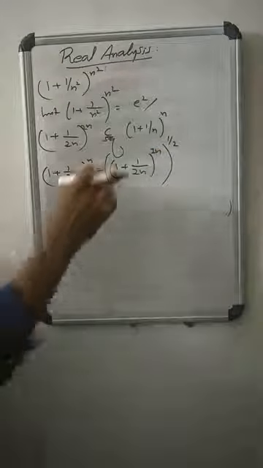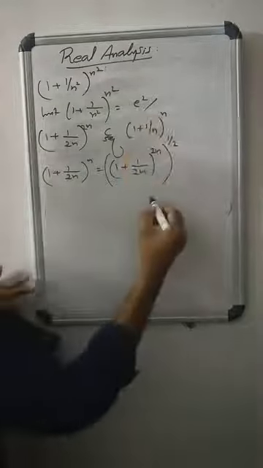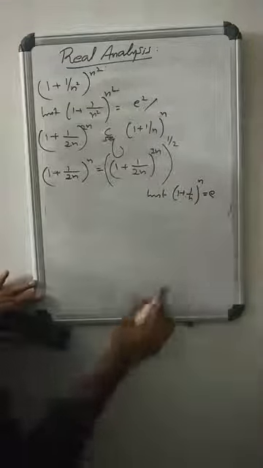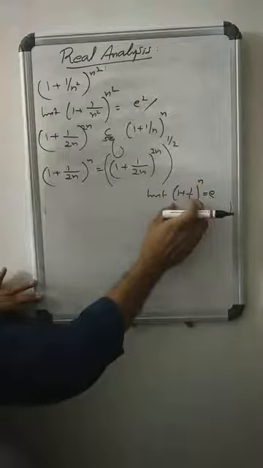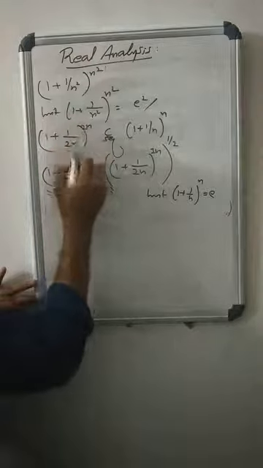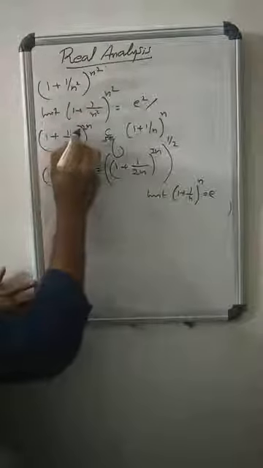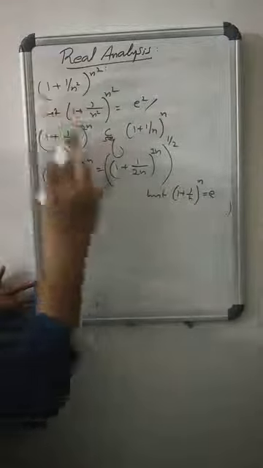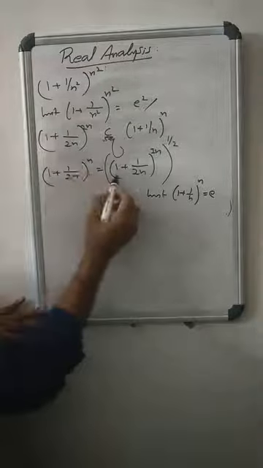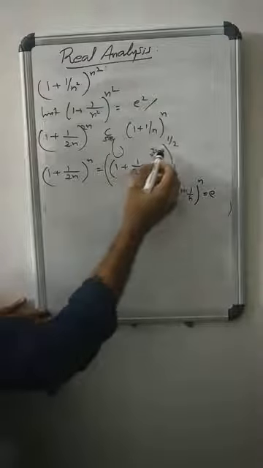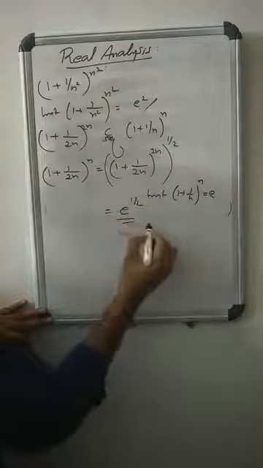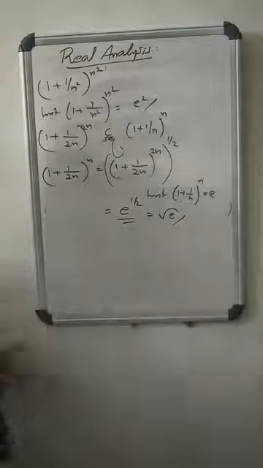Sure? We know that the limit of (1 + 1/n)^n equals e. Every subsequence of (1 + 1/n)^n converges to e. (1 + 1/(2n))^(2n) is a subsequence of (1 + 1/n)^n. Therefore (1 + 1/(2n))^n equals ((1 + 1/(2n))^(2n))^(1/2). What about this? That is e, so it is e^(1/2), meaning root e. No?